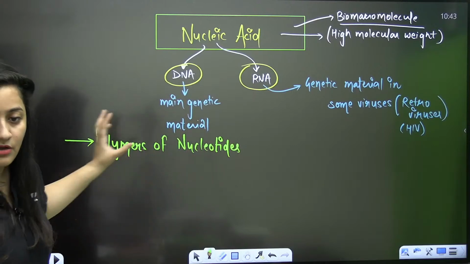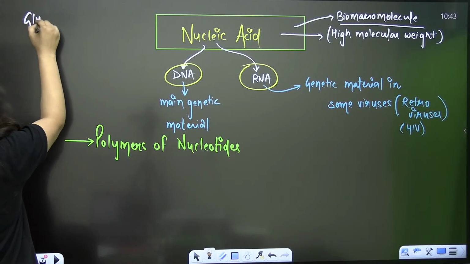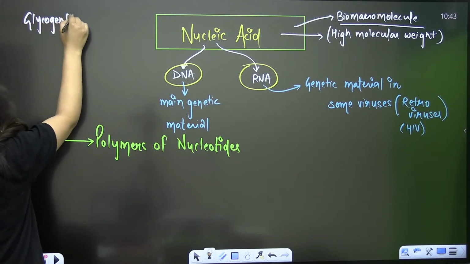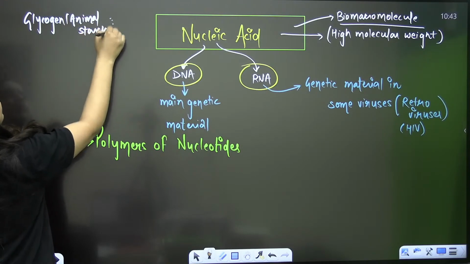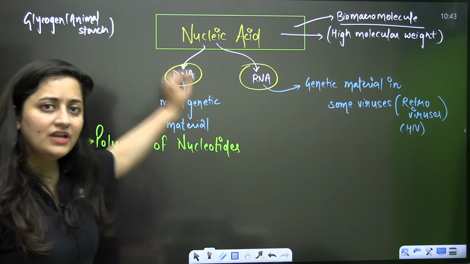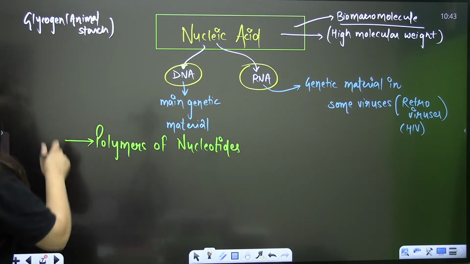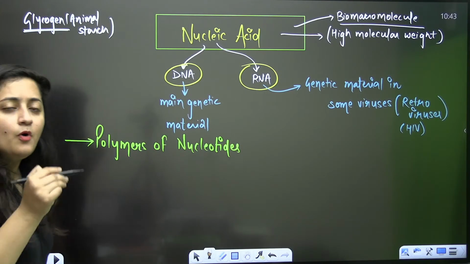Now what is the meaning of this line here? See, you know about glycogen, right? You know that glycogen is also known as animal starch. It is our stored food. It is stored in our liver, it is stored in our muscles. So glycogen is the stored food, we know it very well. This glycogen is also a polymer. It is a polysaccharide.